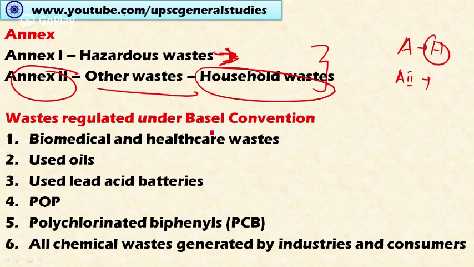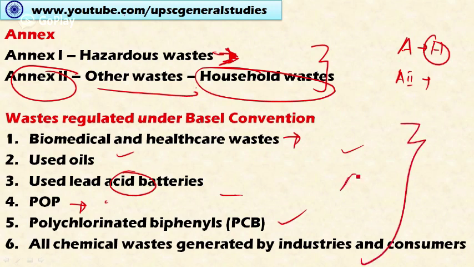Various kinds of waste are regulated under the Basel Convention. These include biomedical and healthcare wastes, that is, waste discarded by hospitals, used oils, used lead acid batteries, persistent organic pollutants that persist in the environment, and polychlorinated biphenyl, which is also a persistent organic pollutant. All the chemical waste generated by industries and also disposed of by consumers is covered under the Basel Convention. And please note that radioactive wastes are not covered under the Basel Convention.